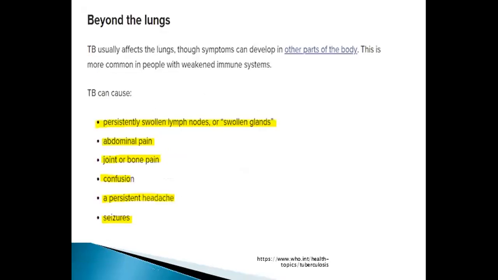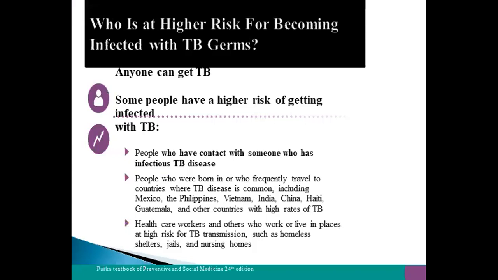Beyond the lung, TB, which usually affects the lungs, can also cause symptoms in other parts of the body. This is most common in people with a weakened immune system, such as HIV patients and people with cancer. TB can cause persistent swollen lymph nodes, such as swollen glands, abdominal pain, joint or bone pain, confusion, persistent headache, or seizures.